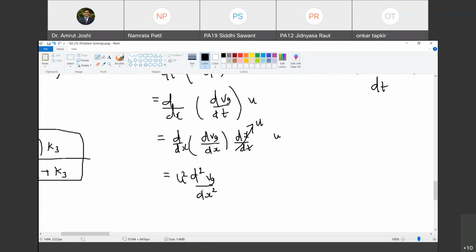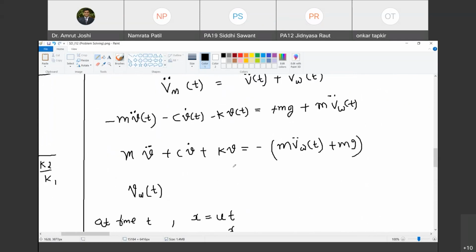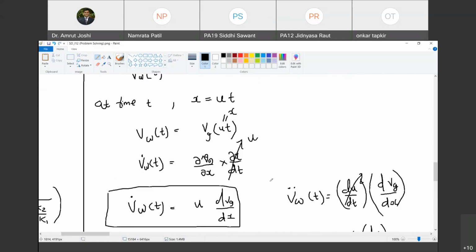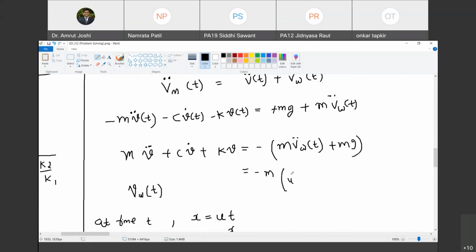तो अब देखो कैसे करना है, u square d square vg by dx square is the value to be substituted where? In this equation. I will substitute that. So what is this right hand side? Tell me. Minus m, बोलो, u square d square vg by dx square, happy, plus mg. अब देखो राइट हैंड साइड में सारी चीजें नोन है क्या?